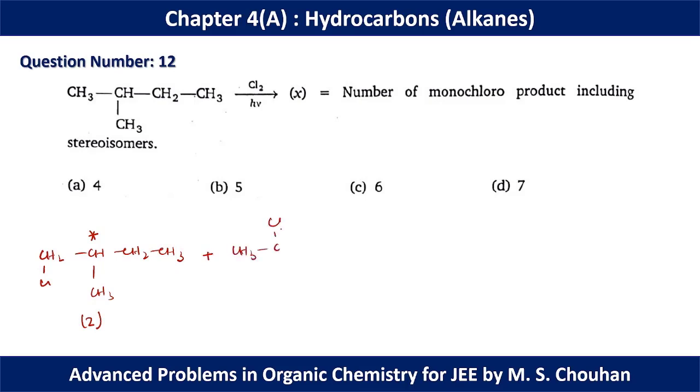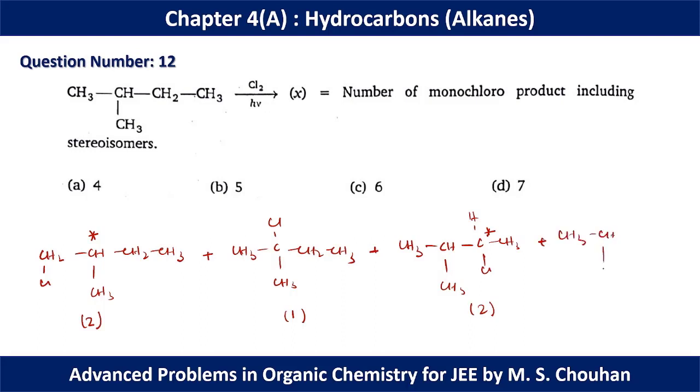Again, the next one, Cl, CH3, CH2, CH3, there is no chiral center, so only one product. Next, CH3, CH, CH3, CH, Cl, CH3, we have one chiral center present, so again we have two products. And finally CH3, CH, CH3, CH2, CH2Cl, one product. So if we add these four situations, in total we have 6 products, which indicates option C is the correct option.